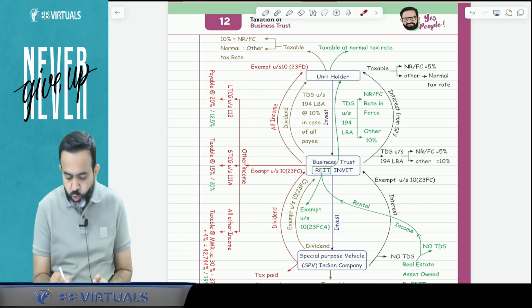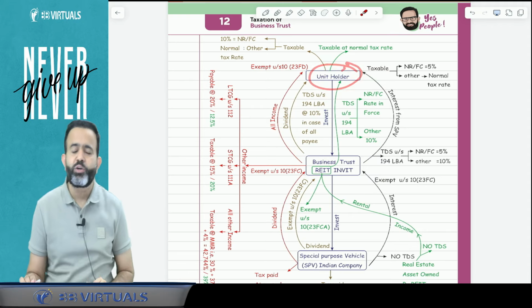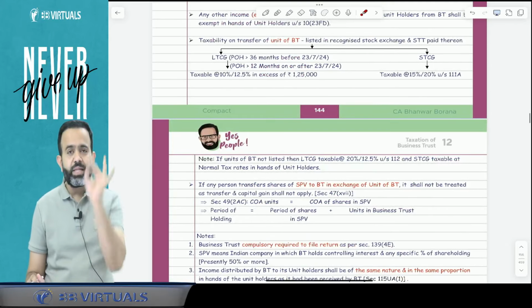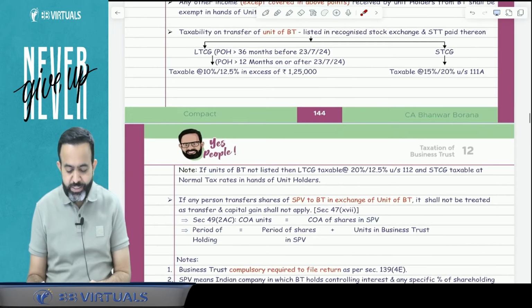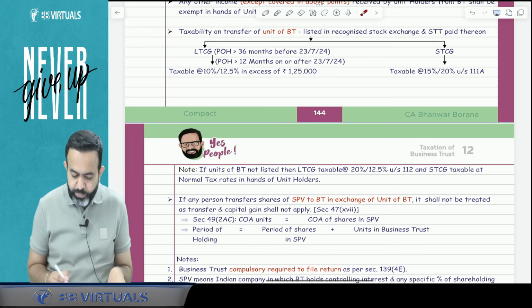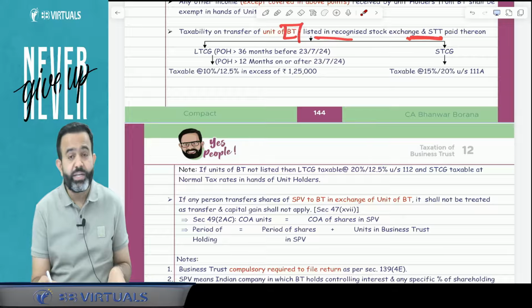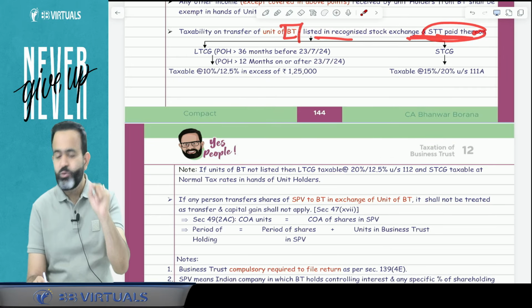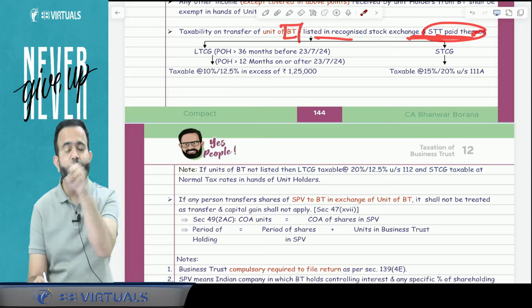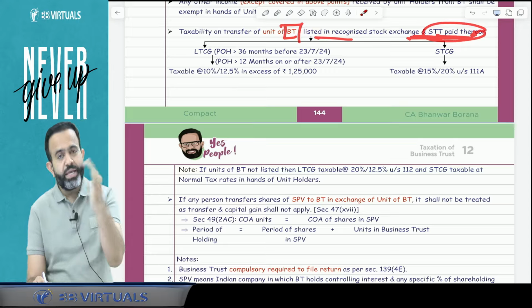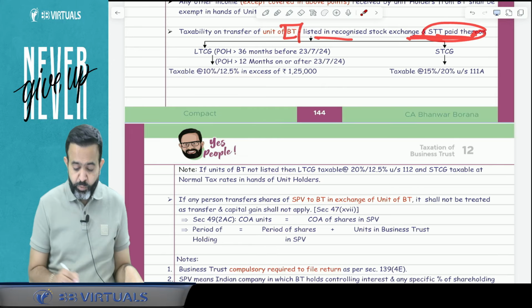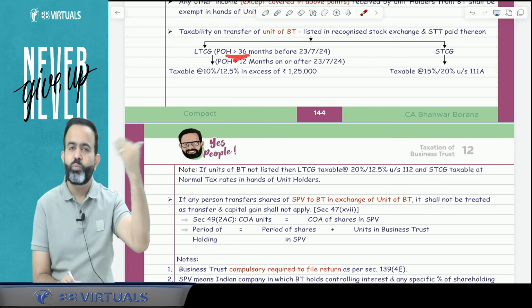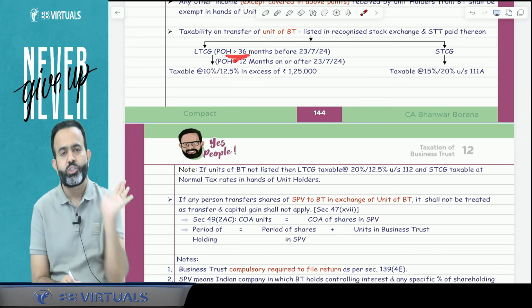Now guys, one more point: when you are the unit holder and you transfer the unit of a business trust, first you have to check whether the business trust unit is listed or unlisted. Suppose the unit is listed on a recognized stock exchange and at the time of sale you paid STT, then sections 112A and 111A are applicable. Earlier, the period of holding we required to check was 36 months, meaning 3 years. If it was held for more than 3 years, it was long-term capital gain, otherwise short-term capital gain.